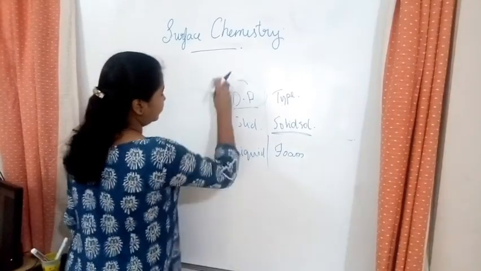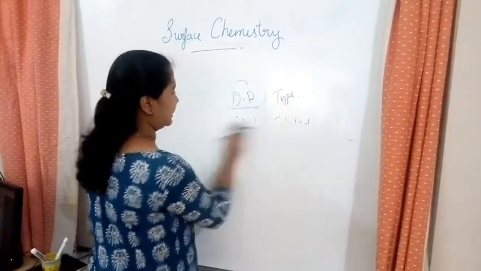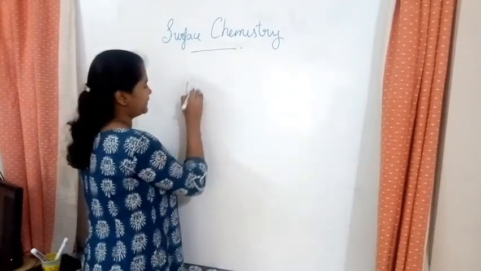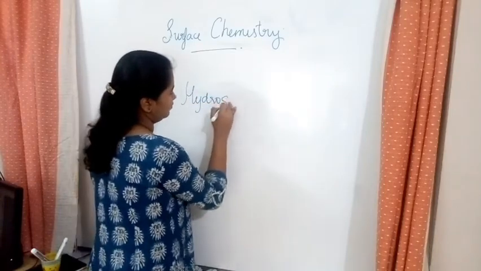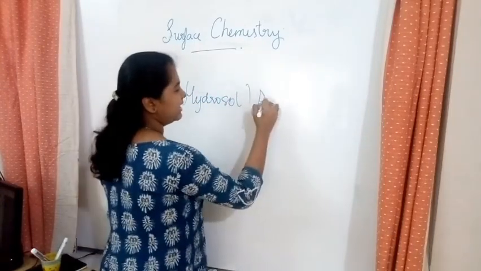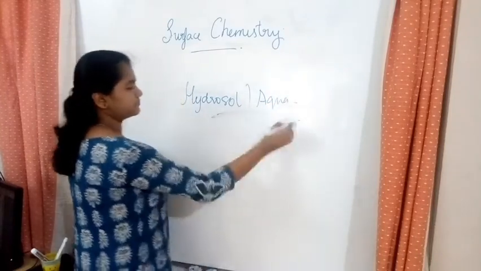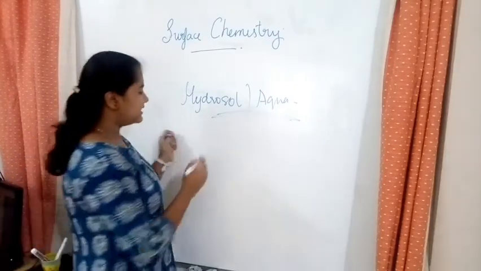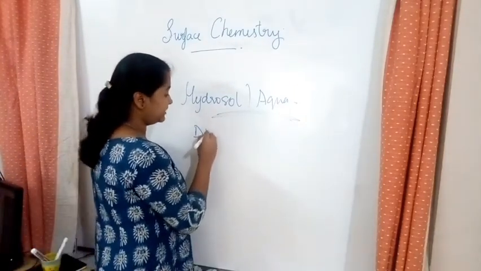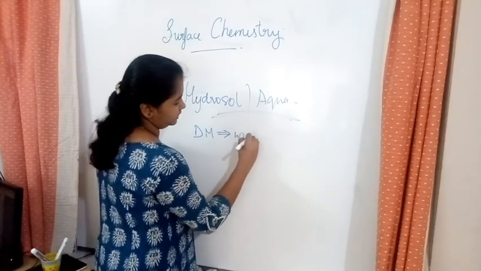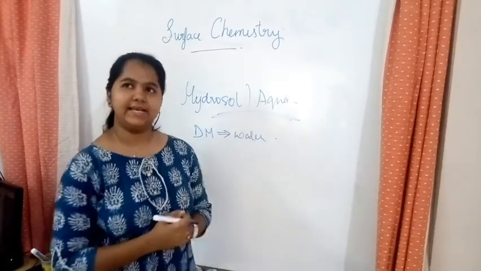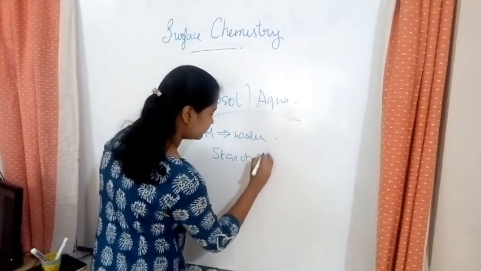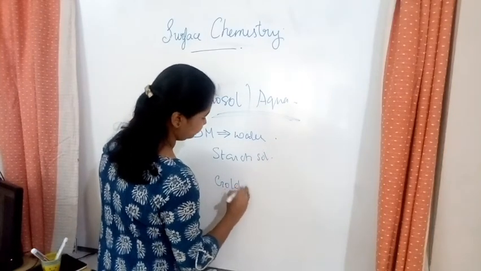Now we learn about what is hydrosol, what is alcosol, etc. So first one is hydrosol. It is also known as aquasol. So over here, what does a hydrosol or aquasol mean? That is the dispersion medium. The dispersion medium would be water. For example, let's take starch sol, gold sol. There are so many examples.